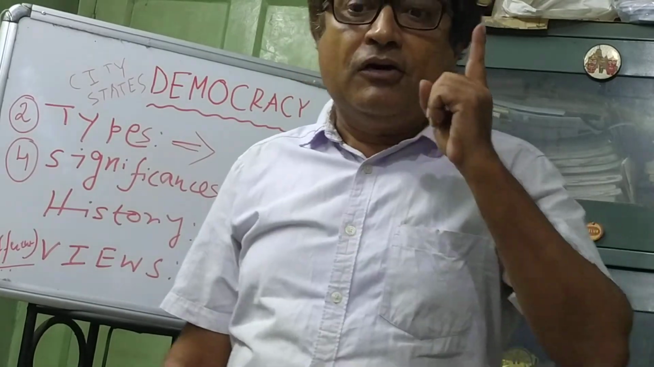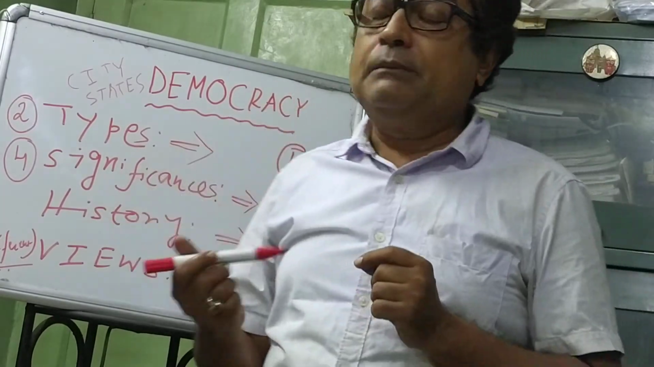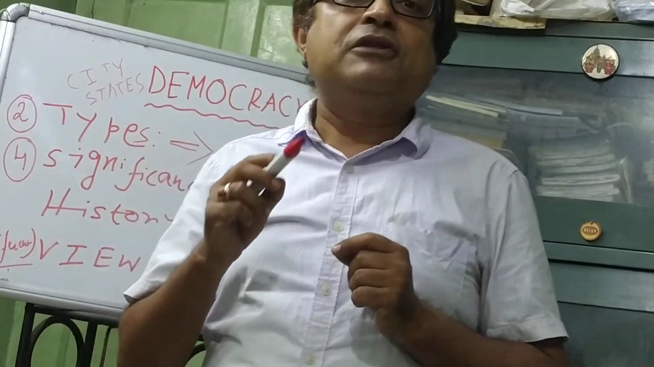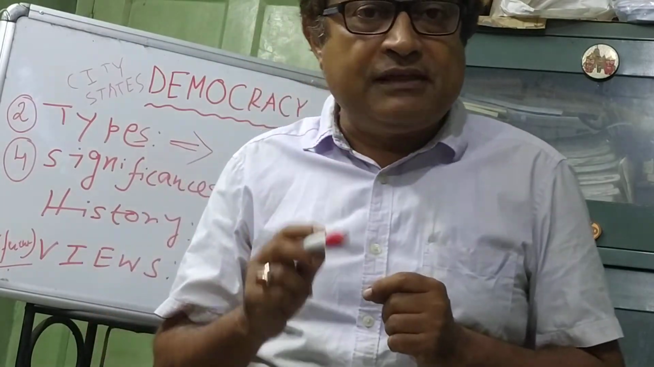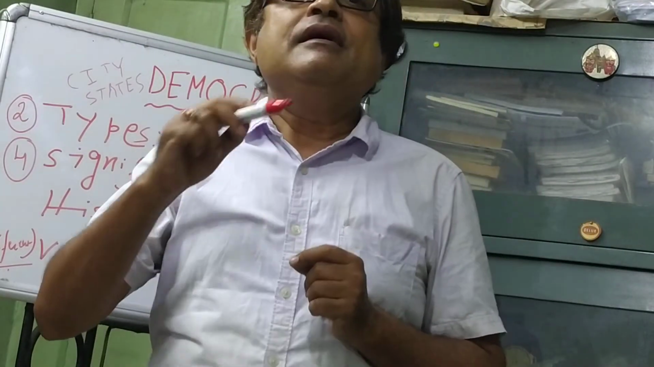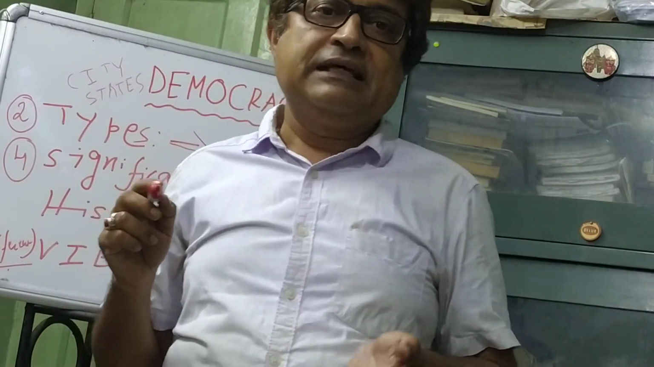I am putting stress on direct democracy because this kind of direct democracy of ancient Rome ultimately gave birth to aristocracy or oligarchy, democracy, monarchy, slavery, and all these things. That will be discussed later.